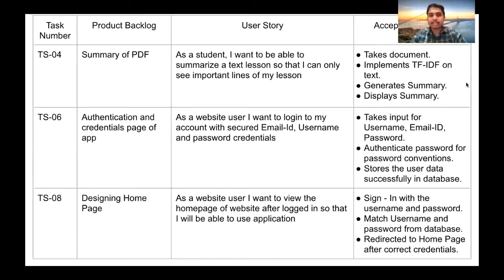So we have authentications and credentials page of the app. So basically it is a user login, user email ID and username with the password, and passwords are with the proper conventions. It should be 8 characters, it should contain special symbols and like that. So we have designed a home page. So basically when a user logs in, he can land onto a home page which explains about our application. Next slide.